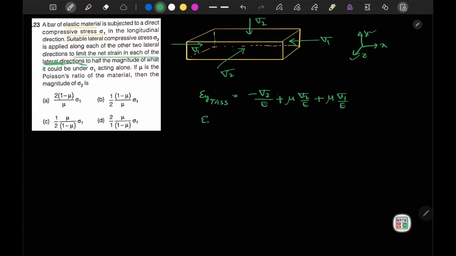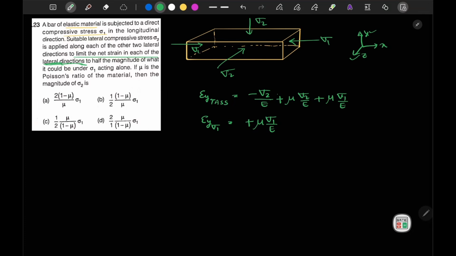Now if only the uniaxial stress sigma 1 is acting, in that case the strain will be minus mu times sigma 1 by E, and since sigma 1 is negative, this will become positive. So this will be the value.